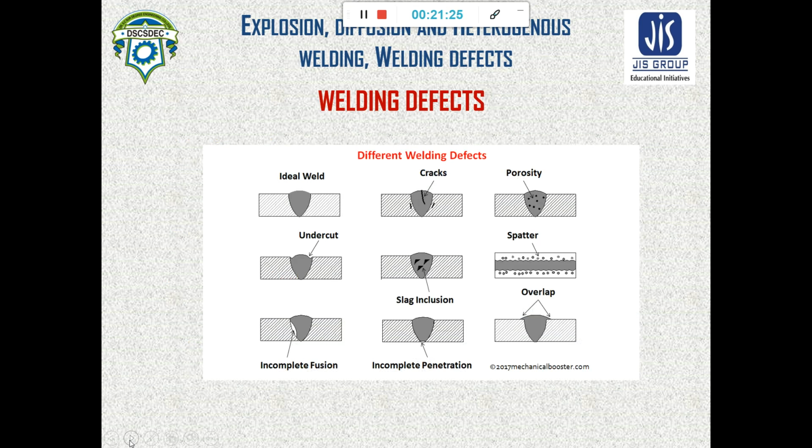In this figure you can see the different welding defects. See, the ideal weld has been shown in the first figure. In the second figure you can see some crack is there. In the third figure, the porosity, this porosity may be gas porosity. In the fourth, that is undercut. Undercut is due to non-uniform arc gap. And next is slag inclusion. Next is spatter, incomplete fusion, incomplete penetration, and overlap. These are the common welding defects that we can see.